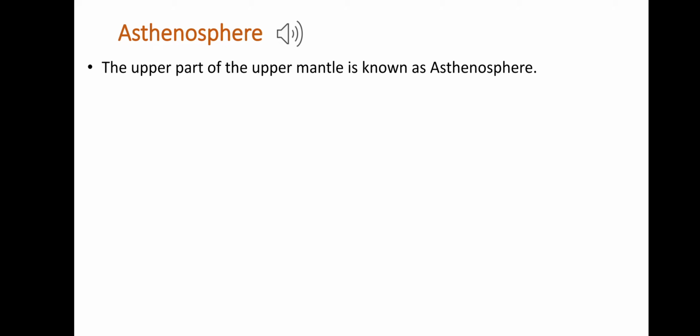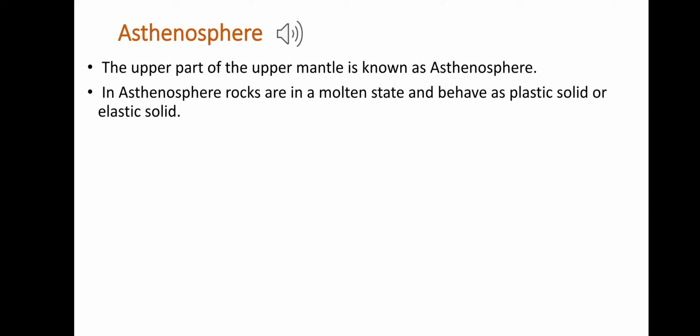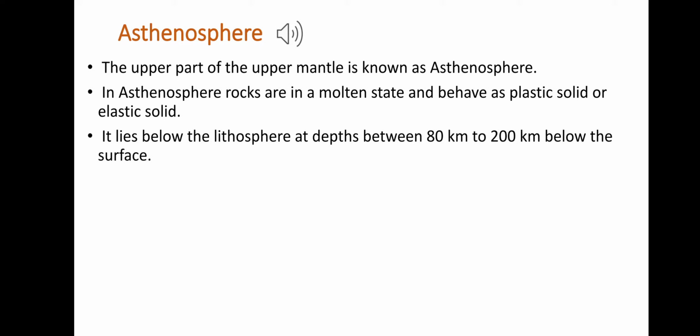Where is it located? The asthenosphere is located in the upper part of the mantle. Asthenosphere rocks are in a molten state, but not too liquid like water. It is like an elastic solid, or you can say a plastic solid, and it lies just below the lithosphere, 80 to 200 kilometers below the surface.